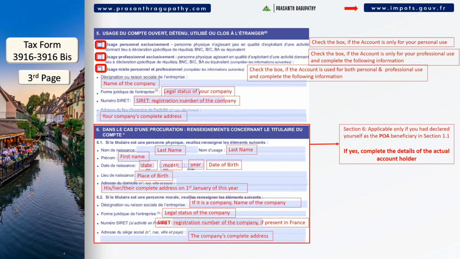On the third page, we have sections 5, 6 and 7. In section 5, you must check the box related to the way in which the account is used. They are personal, professional, or a mix of both. If the account is for any professional purposes, you must add the various details of your company like its name, address, etc. Section 6 is only applicable if you had declared yourself as the power of attorney in section 1.1. If yes, complete the details of the actual account holder.